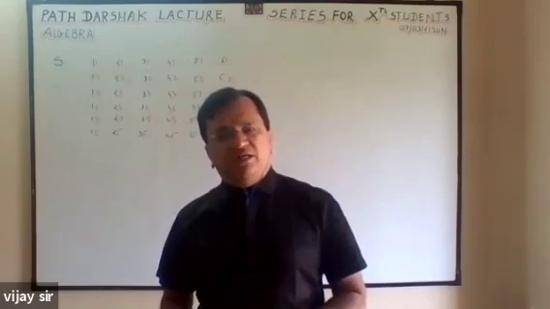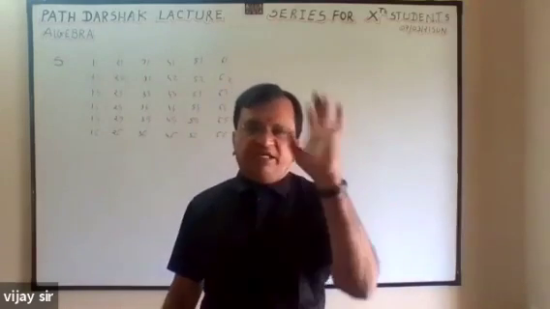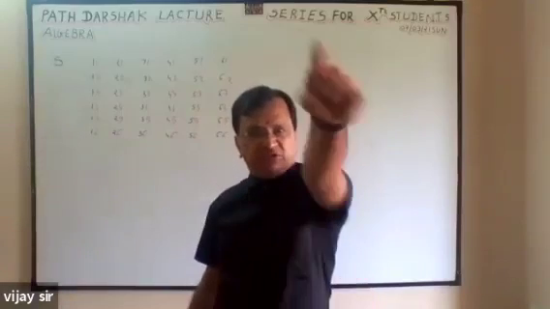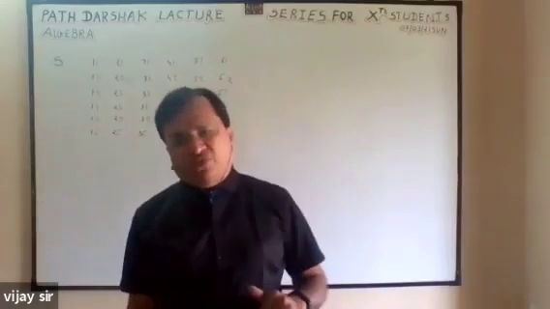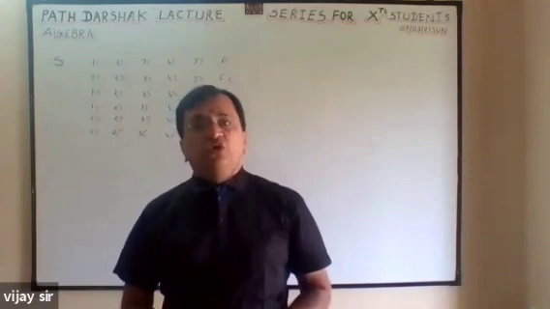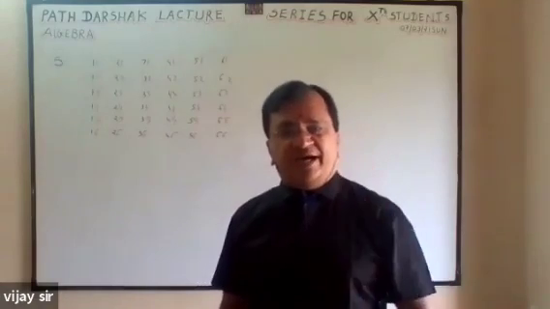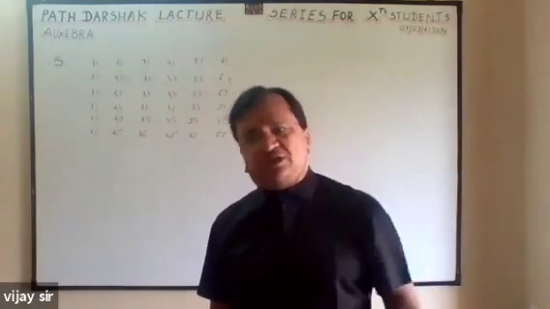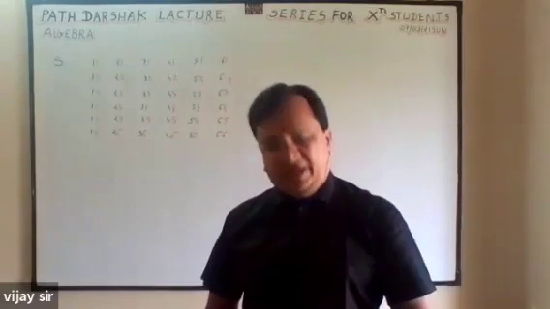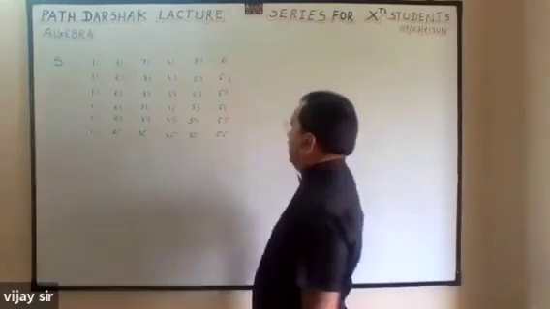What is the formula? The opposite faces always total 7. Suppose here it is 1, so here it will be 6. Suppose here it is 3, so backside it is 4. Suppose upside is 5, so downside is 2. So if the opposite pair of a die does not total 7, that die cannot be used in any competition. Follow?